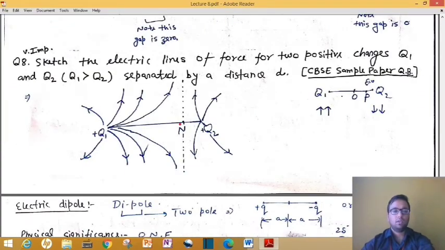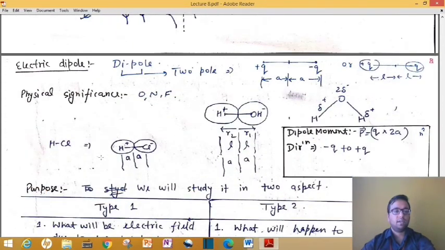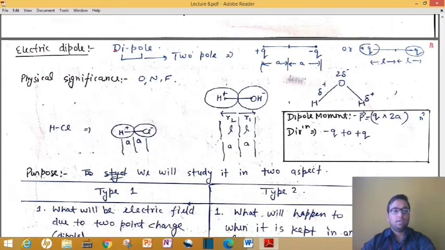As you can see here, you will show your null point towards the right, or towards the plus q2 charge. So the next topic we have to learn is the electric dipole. Dipole means two poles. Okay, di means 2, tri means 3, like that: mono, di, tri.